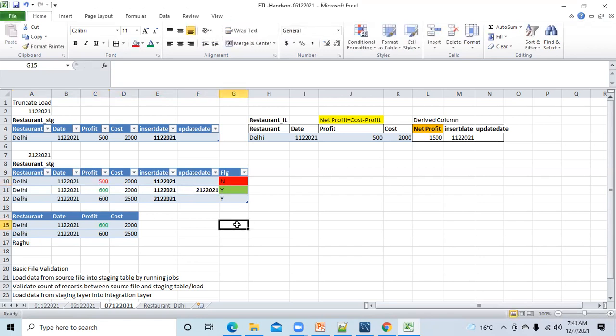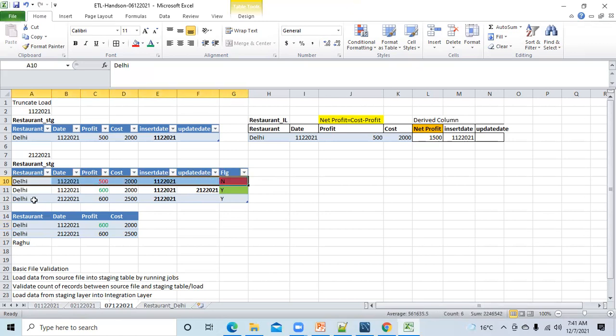Is this clear? I have a doubt. If they ask us to delete the duplicates in this case, which record will be deleted? Okay, if they have asked you to delete the duplicates, then you have to delete this record, which is with active flag N. This has to be deleted. And this will stay in the table, because this record doesn't make any sense.